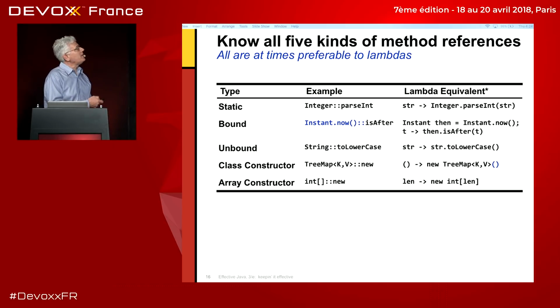Everything that I've shown you so far in this talk is simply a static method reference. So, you know, Integer::parseInt refers to the static method parseInt in Integer. And the lambda equivalent is, you know, take a parameter and call Integer.parseInt on that parameter. Those are great as far as they go.